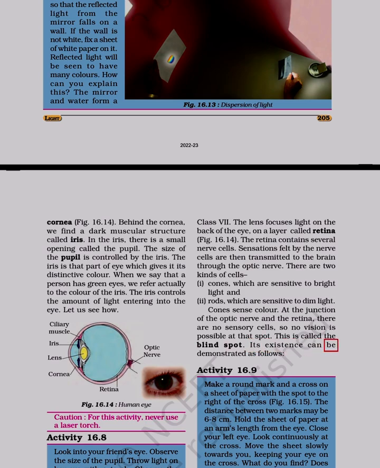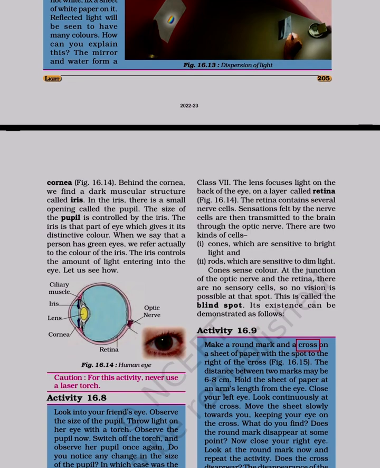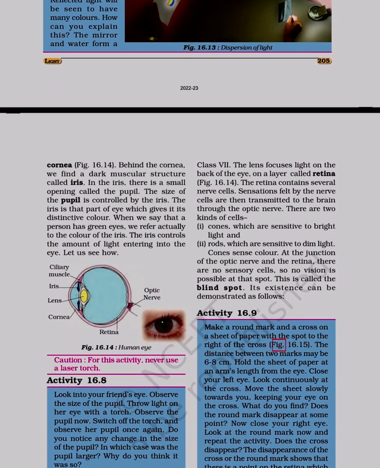Ciliary muscle, iris, lens, cornea, optic nerve. Its existence can be demonstrated as follows. Activity 16.9. Make a round mark and a cross on a sheet of paper with the spot to the right of the cross, figure 16.15.